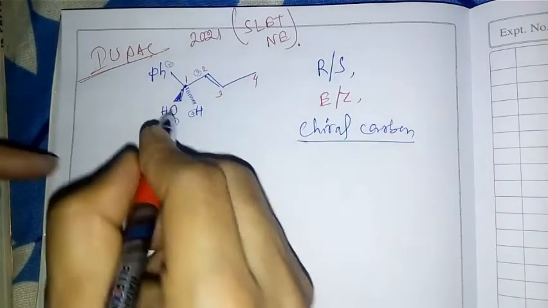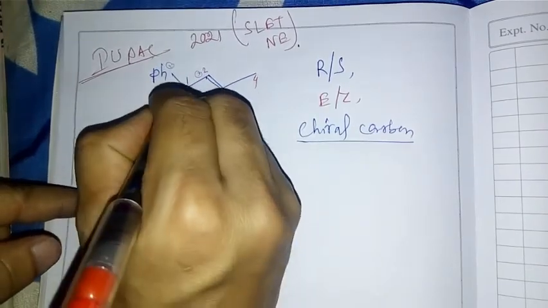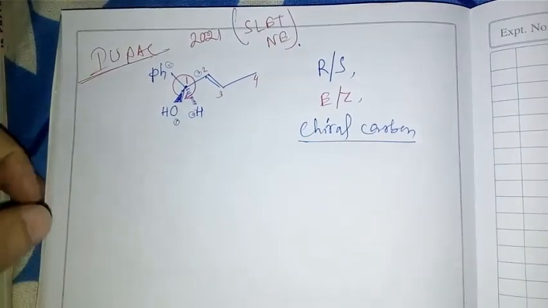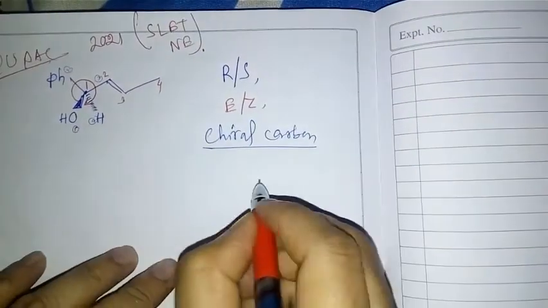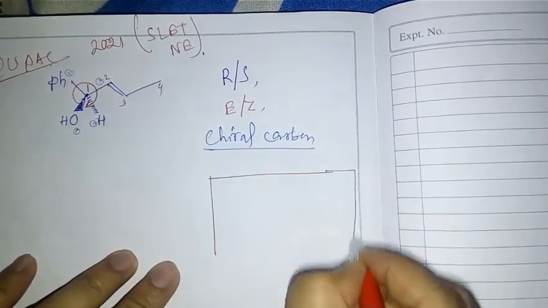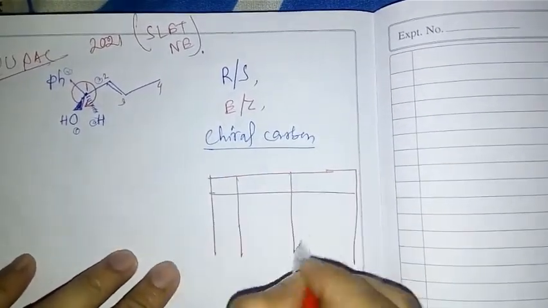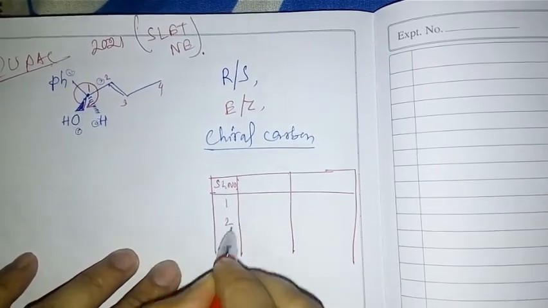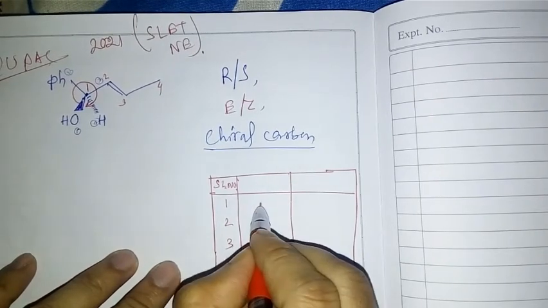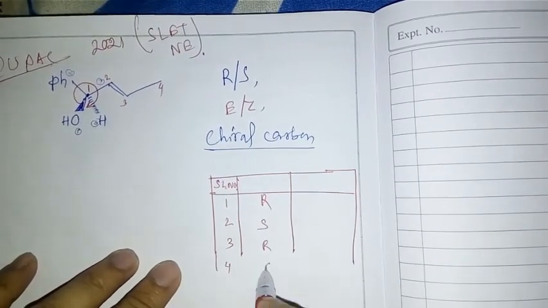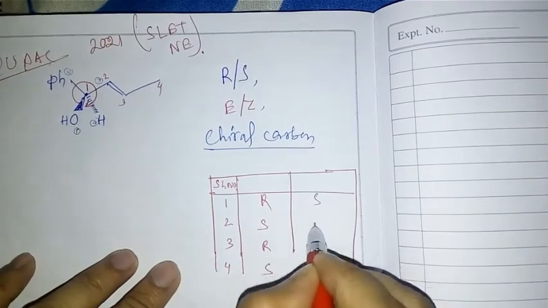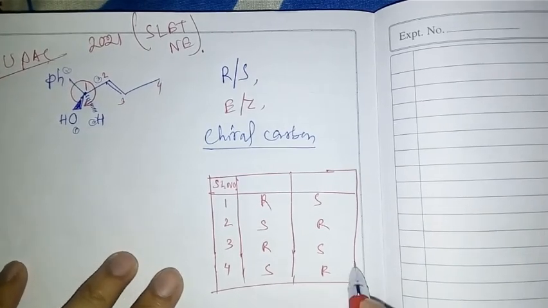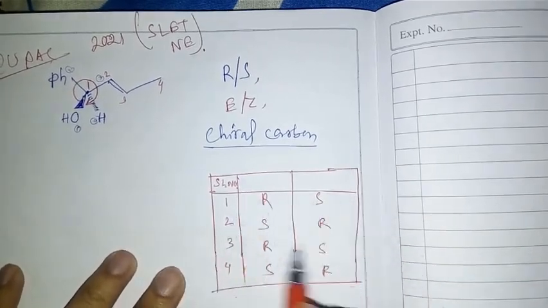Now the rotation, 1 2 3 4, like this, is clockwise rotation. And all of you know that formula: you have to make one box, like this, with serial number 1 2 3 4, and here R S, and here S R. Like this you can draw one table.